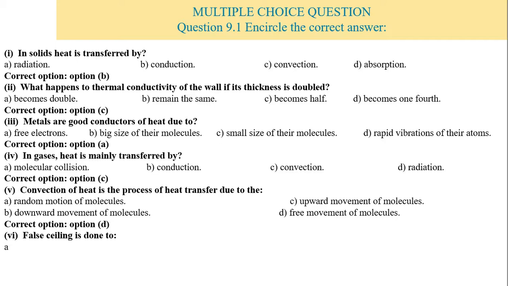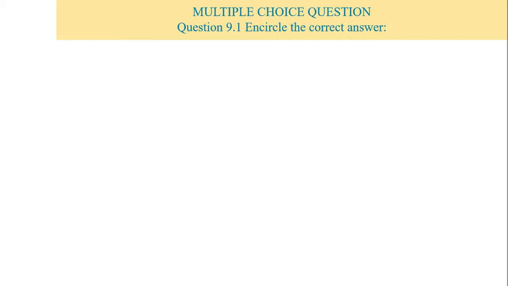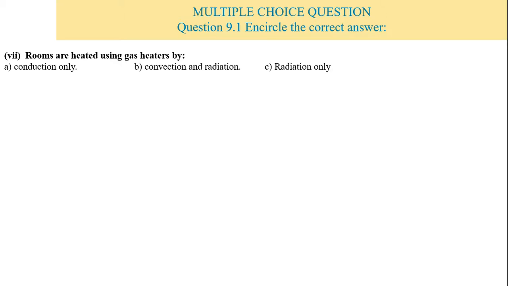Number 6. False ceiling is done to lower the height of ceiling, keep the roof clean, cool the room, or insulate the ceiling. Correct option is option D, that is insulate the ceiling. Number 7. Rooms are heated using gas heaters by conduction only, convection and radiation, radiation only or convection only. So the correct option is option B, convection and radiation.